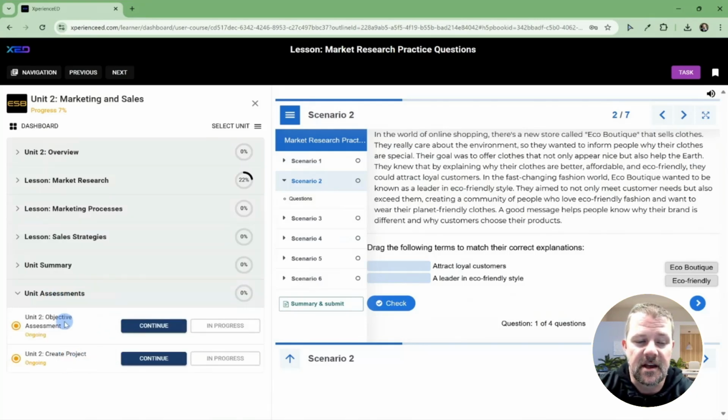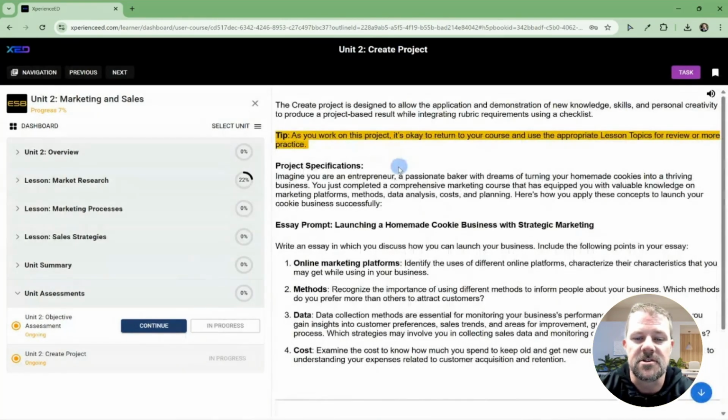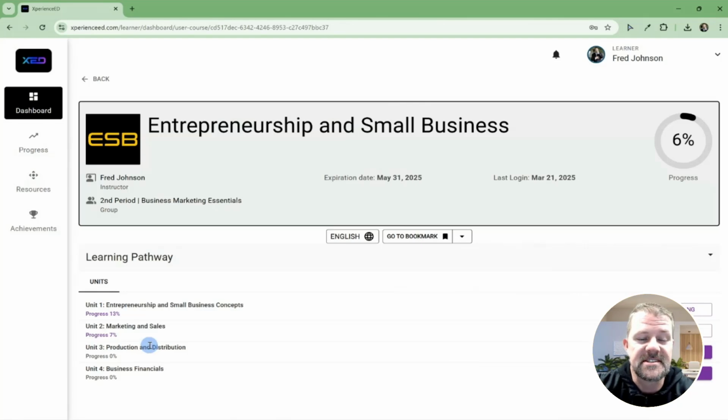The unit assessment, the objective assessment, is similar to the assessment at the end of each lesson, but it compounds everything learned in the entire unit. And then there'll be a create project at the end of each unit where your learners are going to go through and actually create something rather than just answering questions in those activities. So this is how the course is built and looks from the learner view.